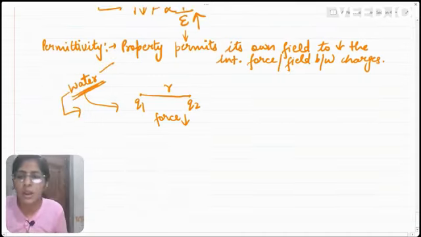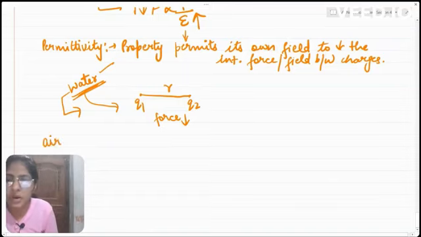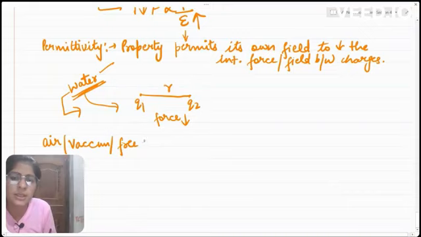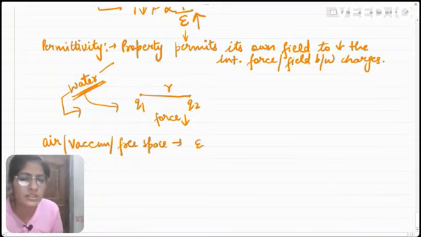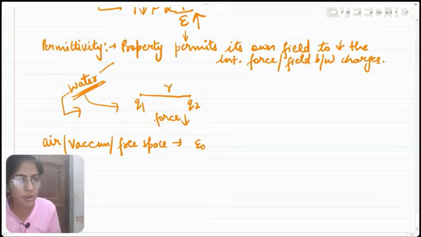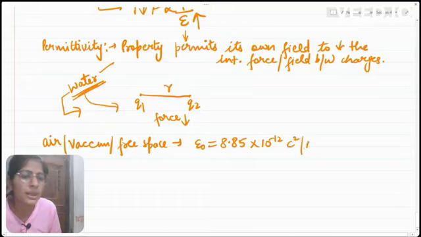For air or vacuum, or we can say free space, we have a fixed value of permittivity, represented as epsilon naught, and this is 8.85 into 10 raised to power minus 12 coulomb square per newton meter square.